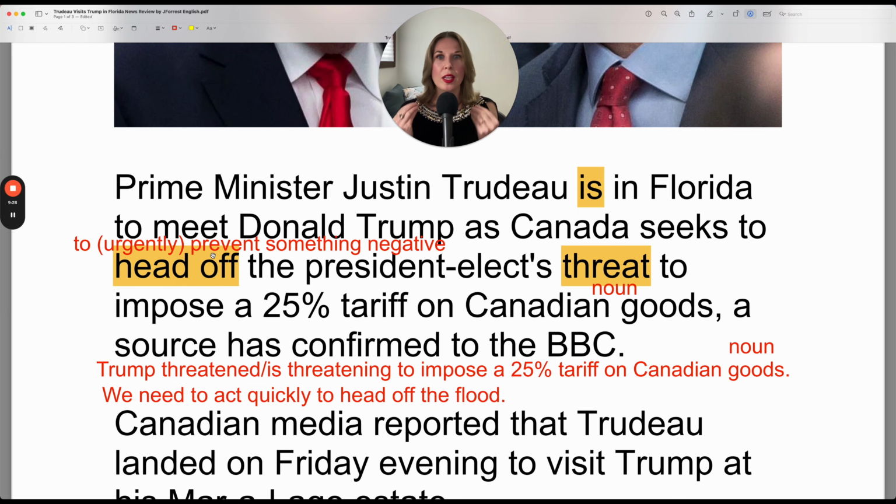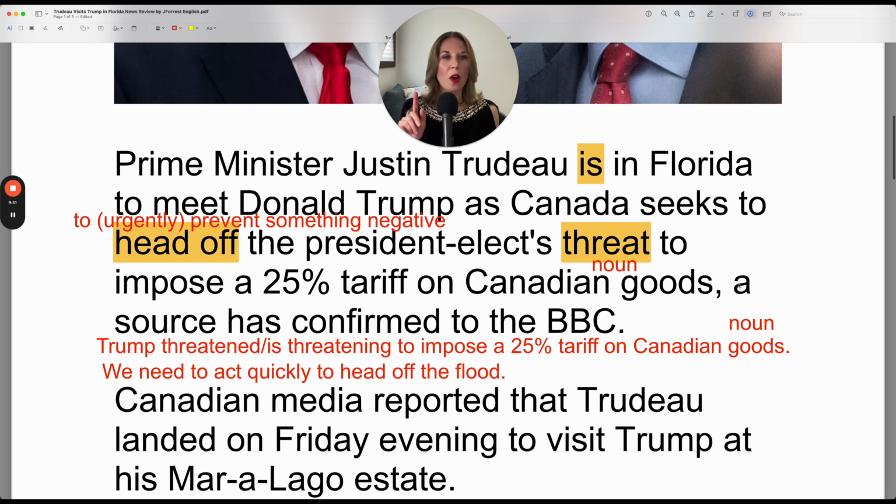We really use it in very strong situations. We need to act quickly to head off the flood because the flood is an emergency and we need to urgently prevent this. And having a 25% tariff, that is an emergency, an economic emergency. So it's understandable that head off is used in this context.